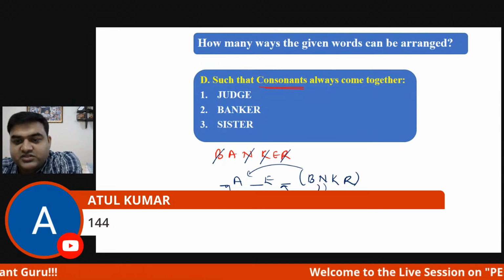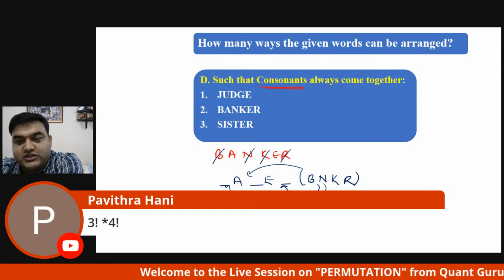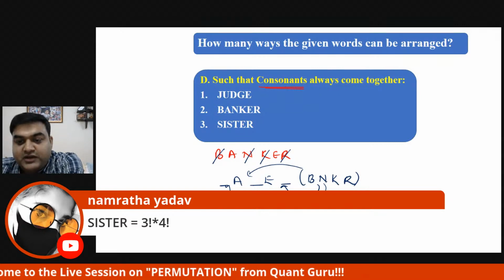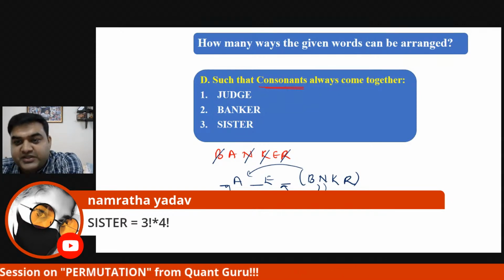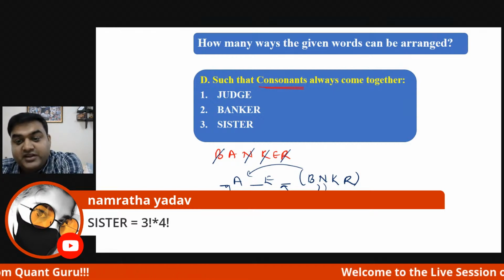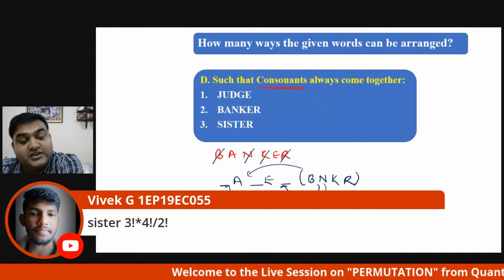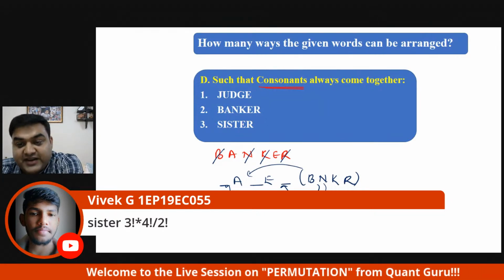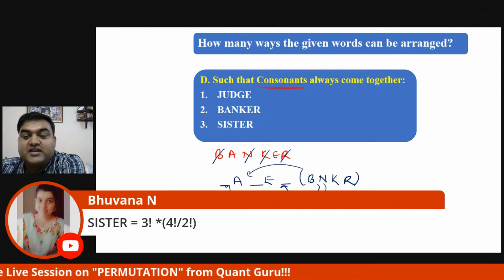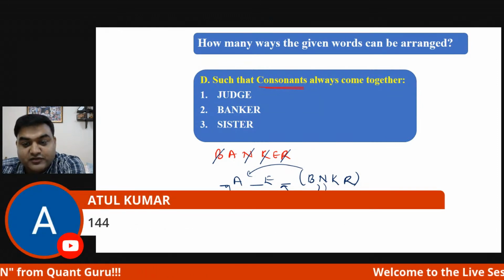Our sister Pavitra is telling 3 factorial into 4 factorial. Wonderful. Namrata, sorry to say, Namrata and Pavitra, somewhere you went wrong. And Vivek and Bhuvana have got it right: 3 factorial into 4 factorial divided by 2 factorial. Wonderful. Why? Because if you look at that, there is a repetition. Atul is telling 144.